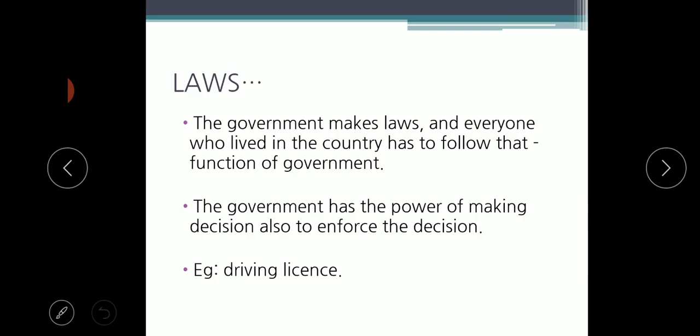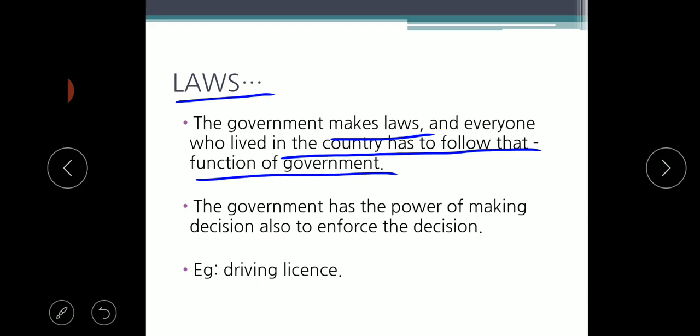Right, children? First, about laws. Laws means rules and regulations. Government makes laws, and everyone who lives in the country has to follow them. Government will create new laws, and all the people living in the country should follow the rules and regulations. This is one of the main functions of the government.